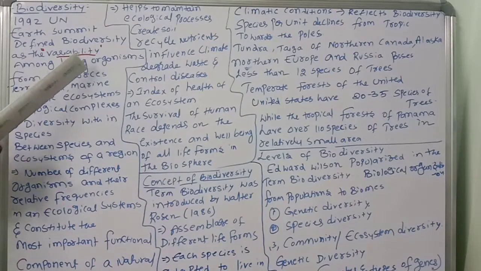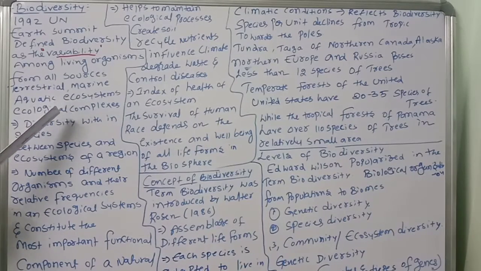This definition you should remember. Variability among living organisms from all sources: terrestrial, marine, aquatic ecosystems, and ecological complexes. So in this, all different forms of living beings are there, right? On terrestrial land there are so many organisms; in marine, aquatic ecosystems and ecological complexes, all these have different forms of life.